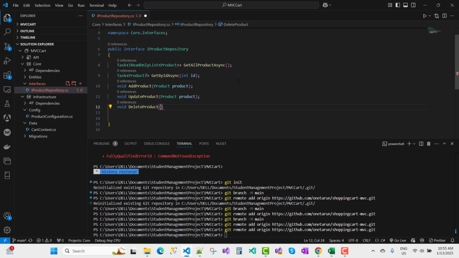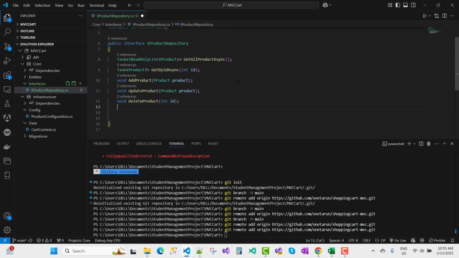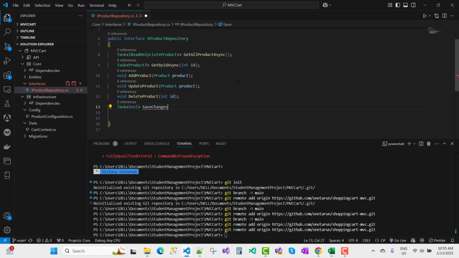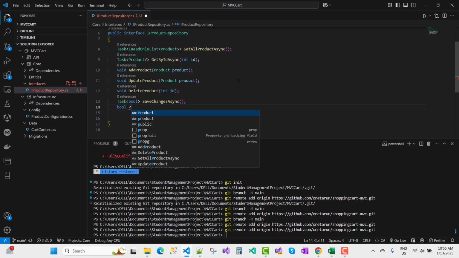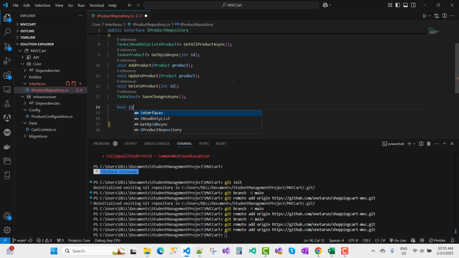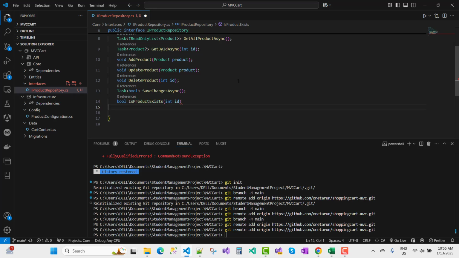Based on the ID property I want to delete, and check whether the product actually exists or not. You can also add a Task of Boolean type, that is SaveChangesAsync, and also a bool ProductExists, based on the ID property.